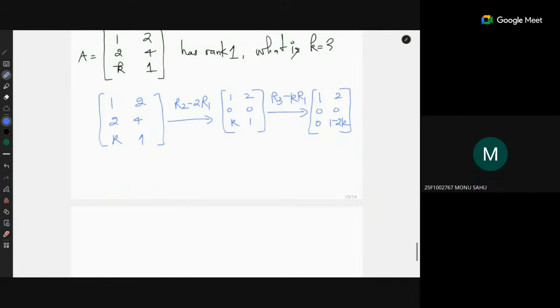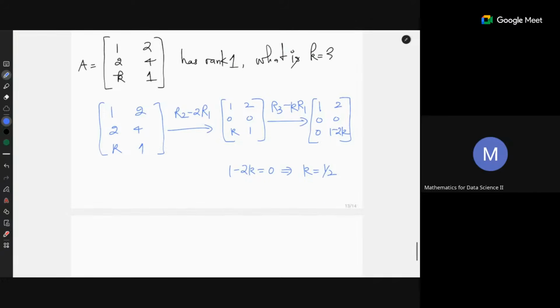So 1 minus 2k should be 0. This will imply that k has to be 1 by 2. Right. Thank you guys for being attentive. So it makes sense now. Okay, so it has to be 1 by 2, and then you will get rank 1. So you can get this kind of question which makes sense. My earlier questions were not making sense because you were getting infinitely many values.